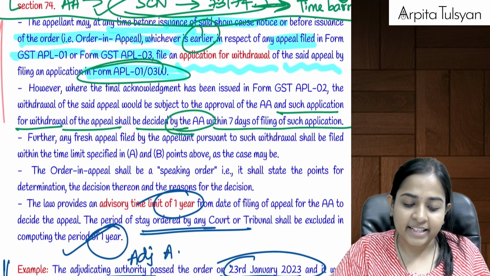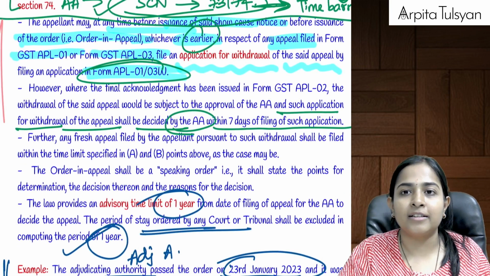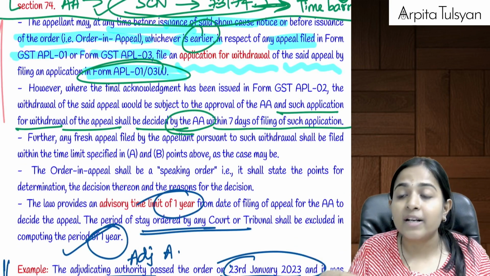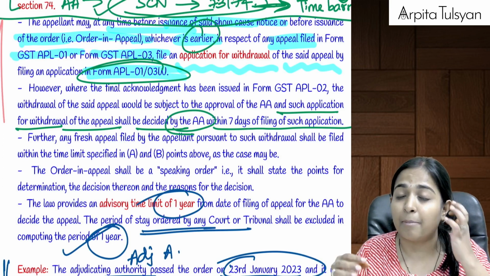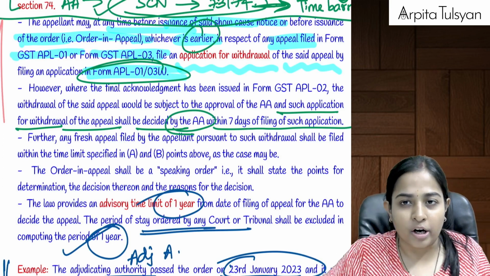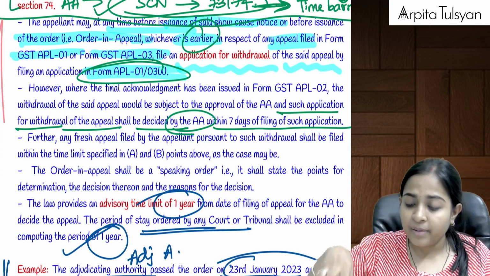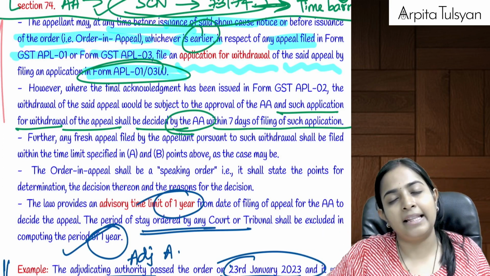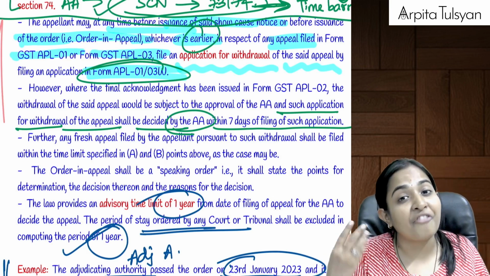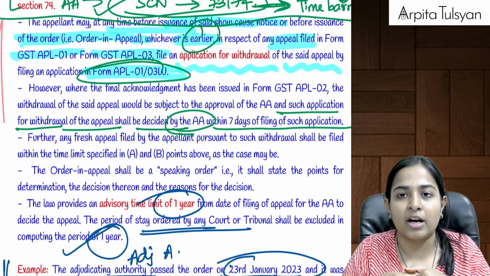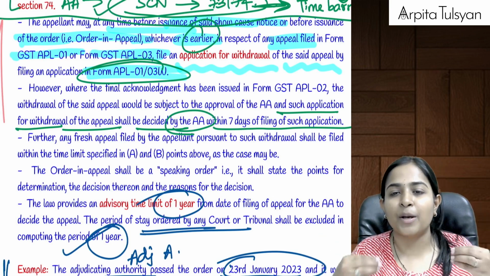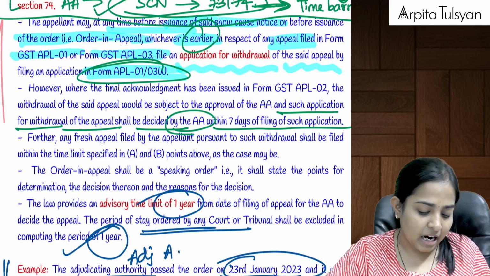Are you understanding this? Now listen, before the appellant gets the show cause notice, or before the order is passed by the appellate authority, if it is of the opinion that the appeal should be withdrawn, then they can make an application to the AA, and the appeal can be withdrawn. But if the AA has already issued the final acknowledgement of accepting your appeal, then whether it should be withdrawn or not will be subject to the permission given by the appellate authority.